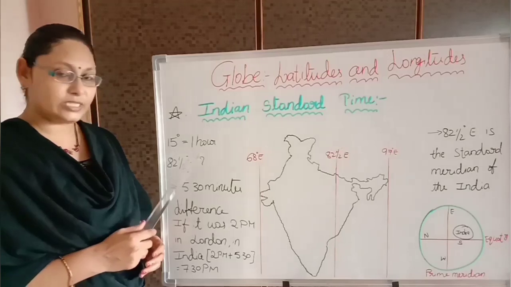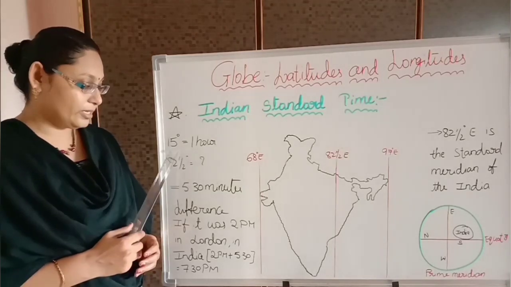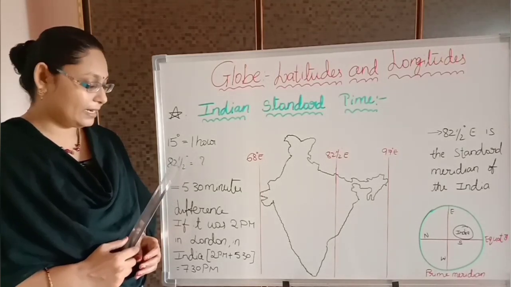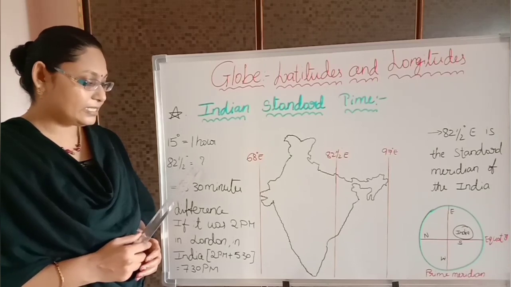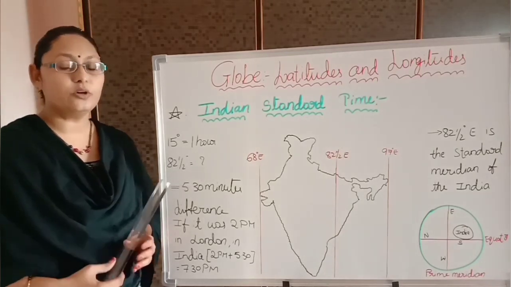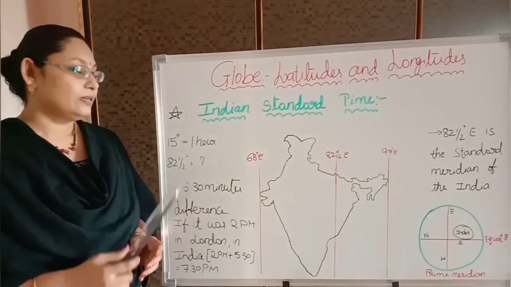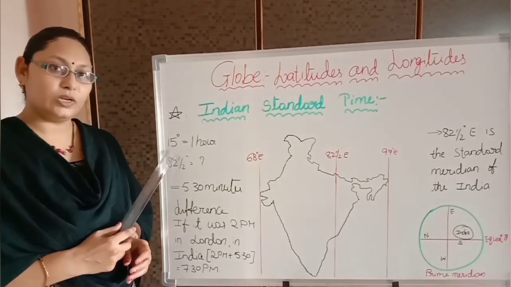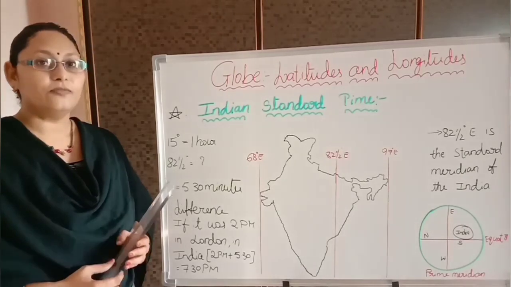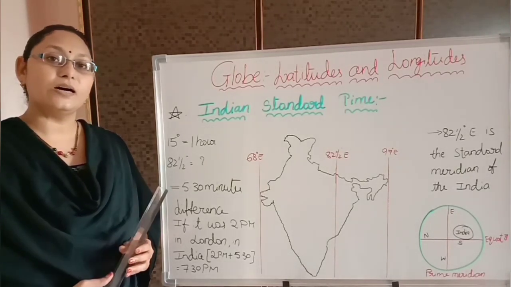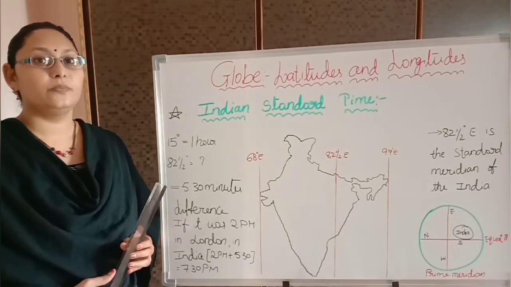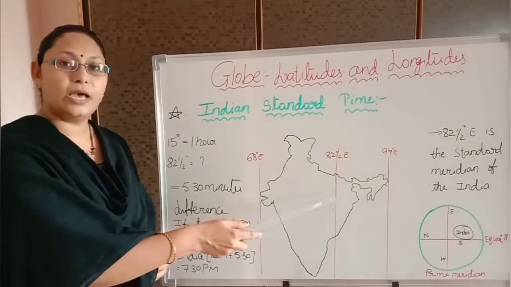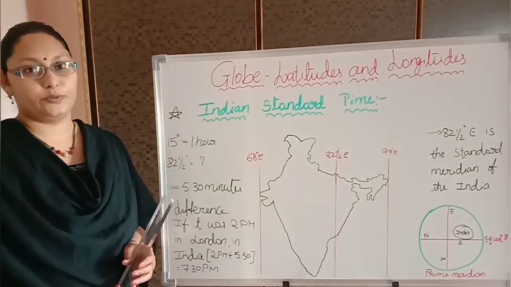If we do the calculation like that, as 15 degrees is equal to 1 hour, then 82 and a half degrees is equal to how many hours? I told you, you have to add 1 hour for every 15 degrees. Then if we calculate like that, we arrive at a 5 hours 30 minutes difference between the prime meridian and 82.5 east longitude.